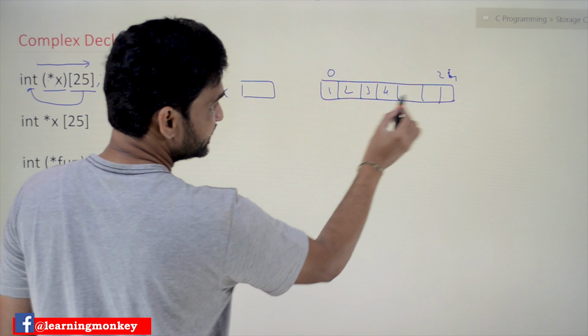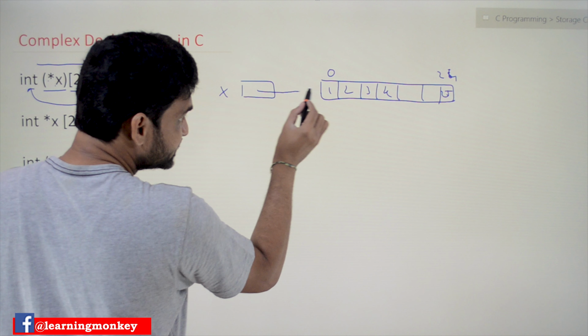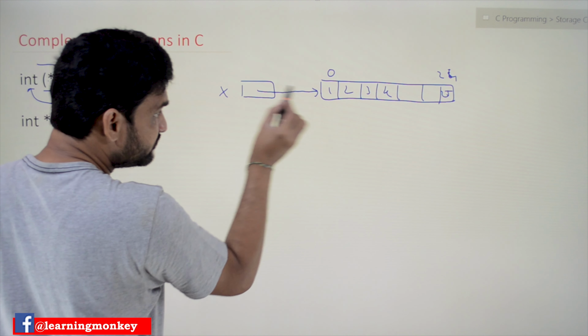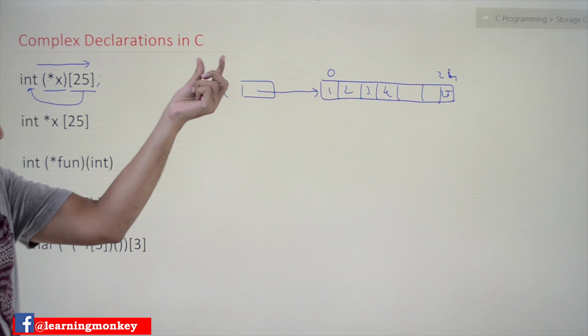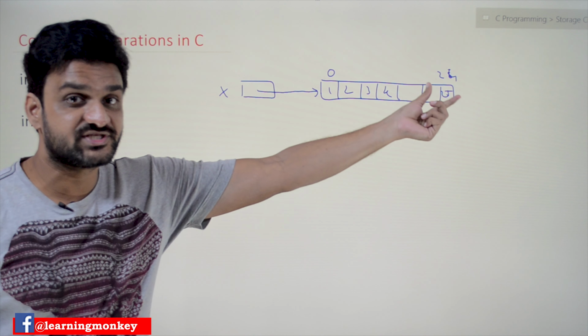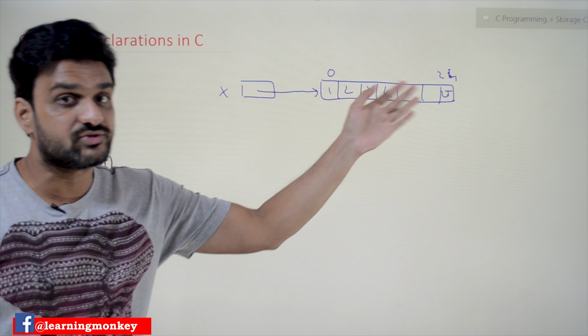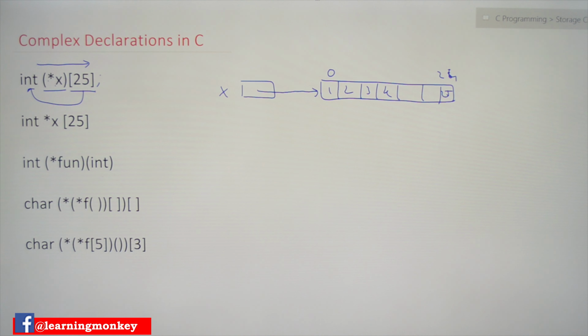For example, if you take these as numbers, this X always points to an array. This X is the address of an array which has 25 elements, and all those 25 elements are integers. This is the meaning of this declaration.